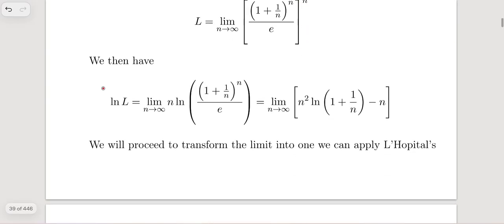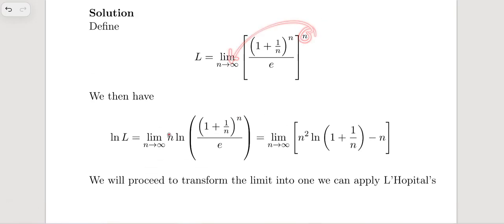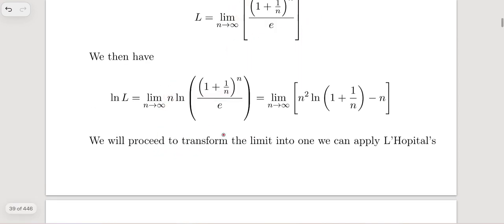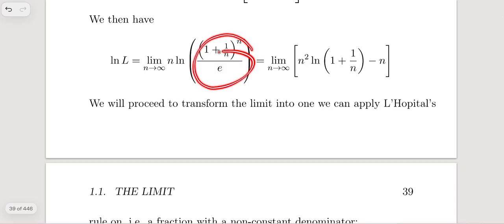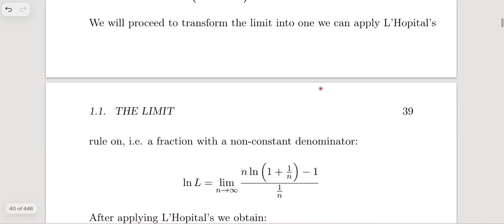And now he just took the natural logarithm of this equation. So that's going to give us the natural logarithm of L as the limit as n tends to infinity of n times, basically this n, take a look at this, this n is here, and we had this part. And now we can take a further natural logarithm of this part. So that gives us n squared natural logarithm of 1 plus 1 over n, minus n, and the natural logarithm of e is just 1, right?